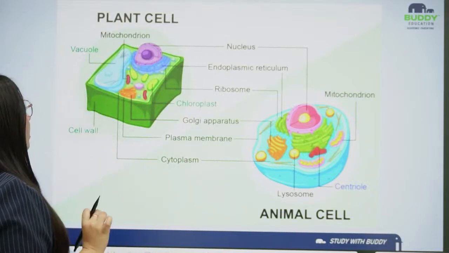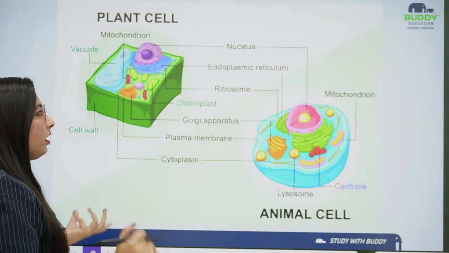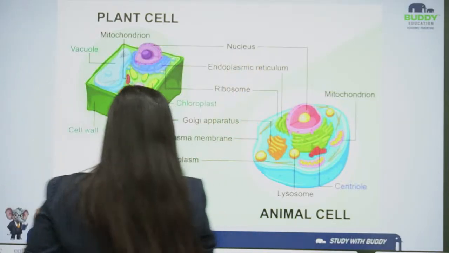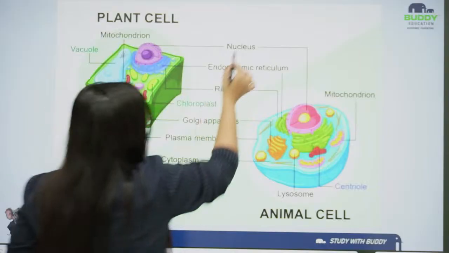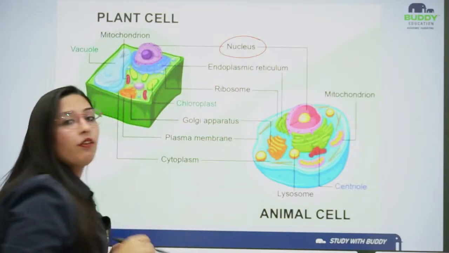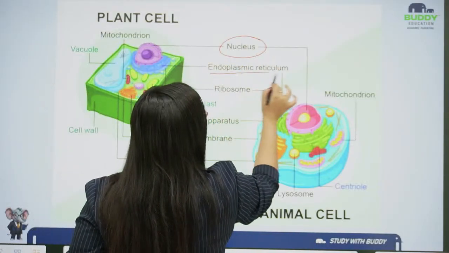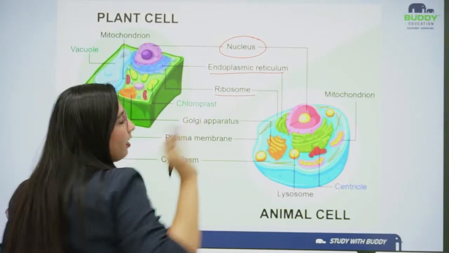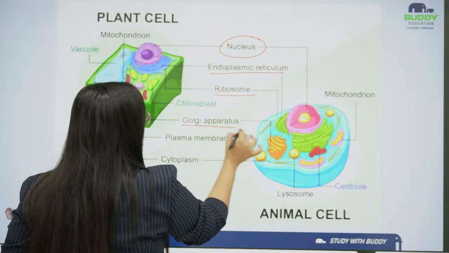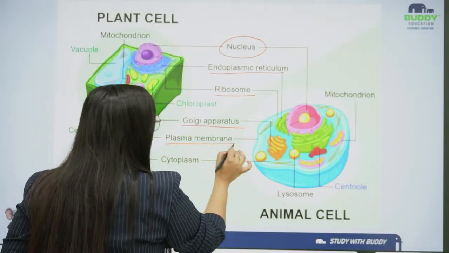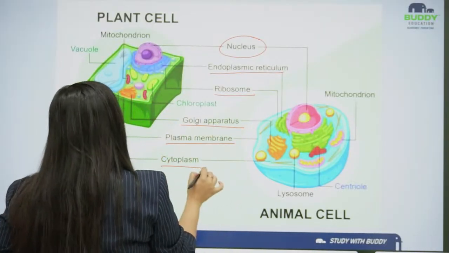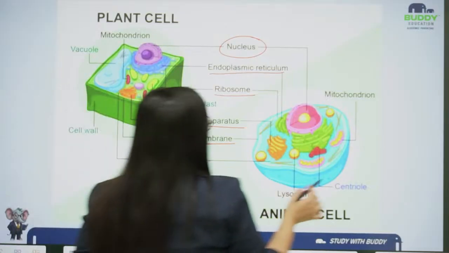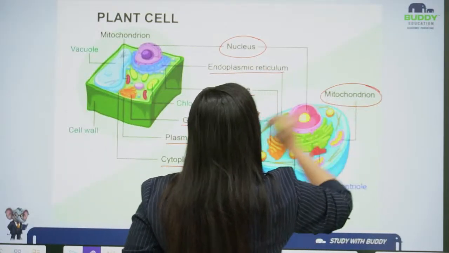The common ones are the nucleus, basically the brain of the cell; then endoplasmic reticulum and ribosome; Golgi apparatus, plasma membrane, cytoplasm, and mitochondria.